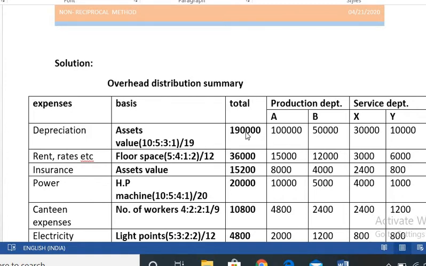So 1,90,000 into 10 divided by 19 is 1 lakh. 1,90,000 into 5 divided by 19 is 50,000. 1,90,000 into 3 divided by 19 is 30,000. 1,90,000 into 1 divided by 19 is 10,000.